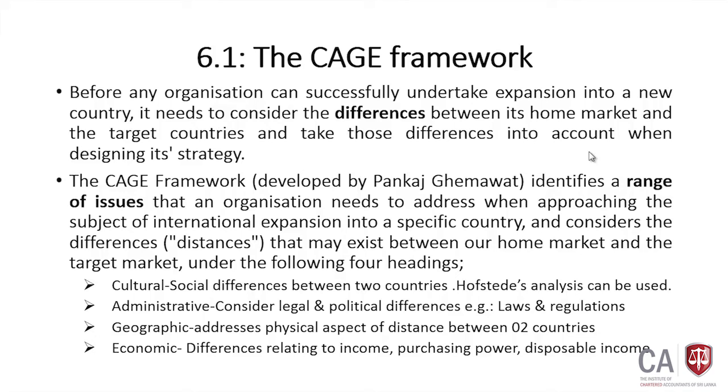This addresses the legal and political association between the two countries. For example, you may identify some differences among the laws and regulations. For example, if you go to the UK, you may find some of the principles of English law that might be more convenient for a Sri Lankan organization.